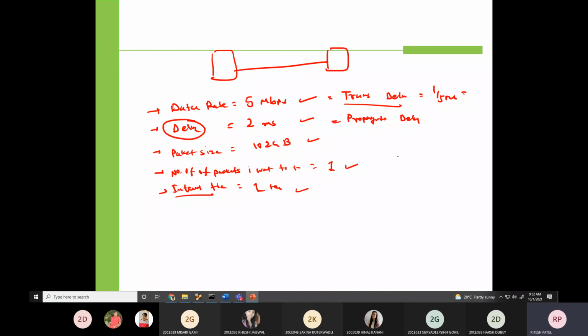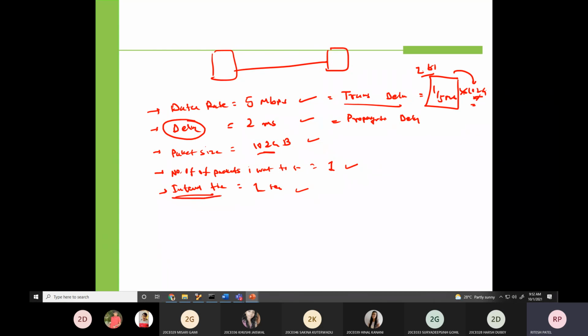And we require the packet size, so multiply by packet size, and we will get the transmission delay for the whole packet. This part only gives the transmission delay for 1 bit. If I multiply by the number of bits, into 8, that gives the transmission delay for that many bits. Is it clear?